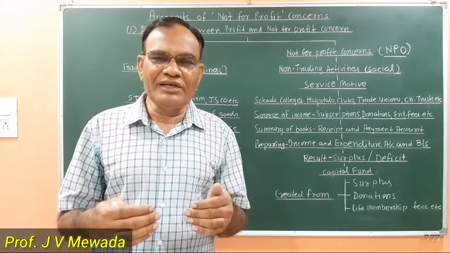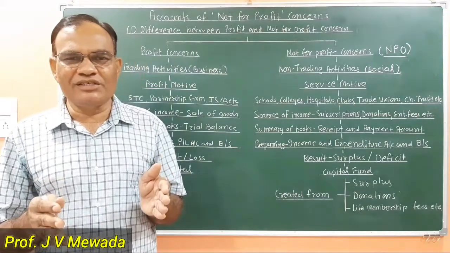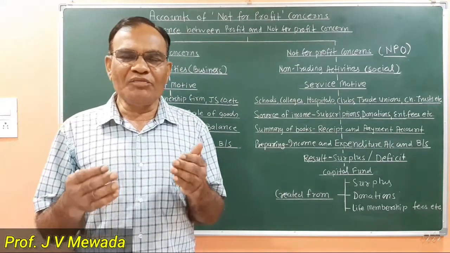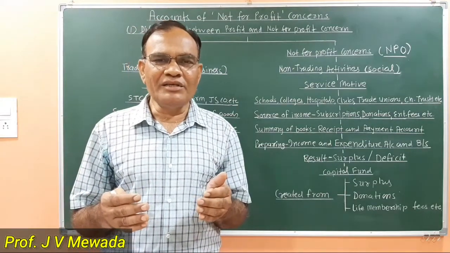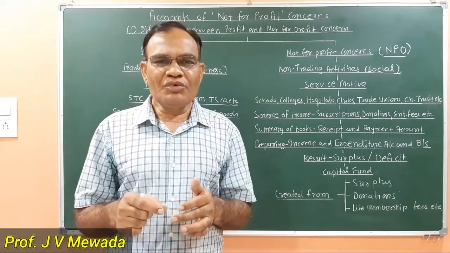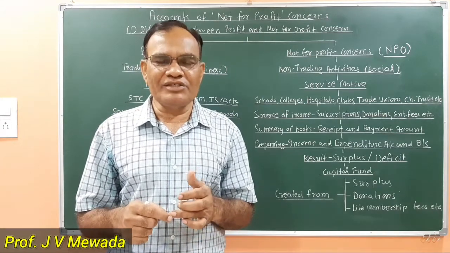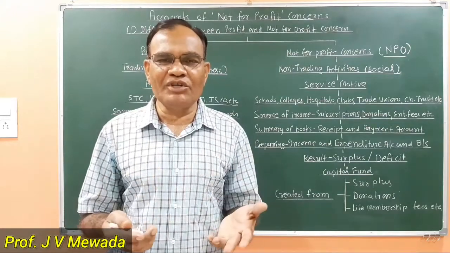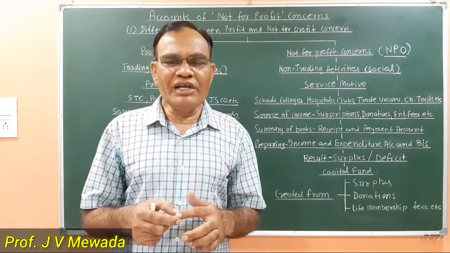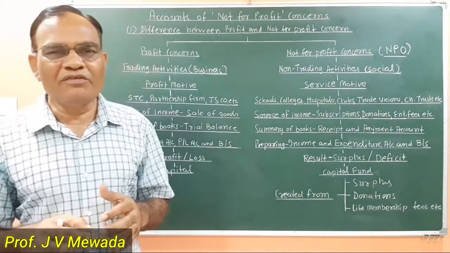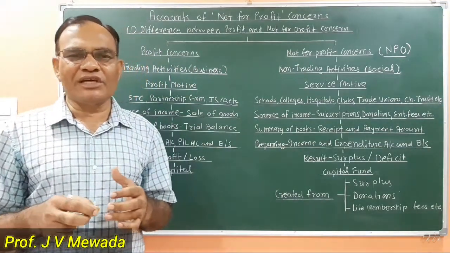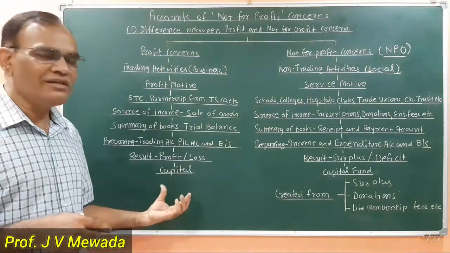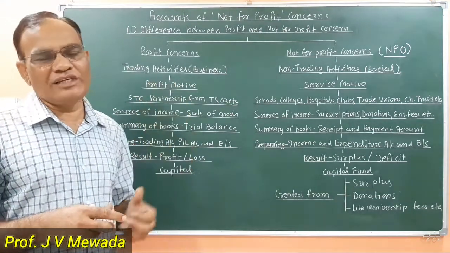And at the end of the year, what are these trading organizations doing? They are preparing trial balance, and from trial balance they are preparing trading account, profit and loss account and balance sheet. And who is the person investing the amount in business? Here we have a sole trader, or a partner, or shareholders who are the owners of the business. So we have capital in the trading organization.